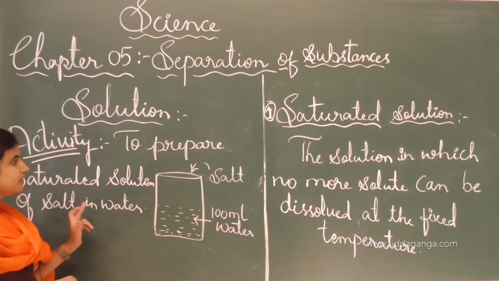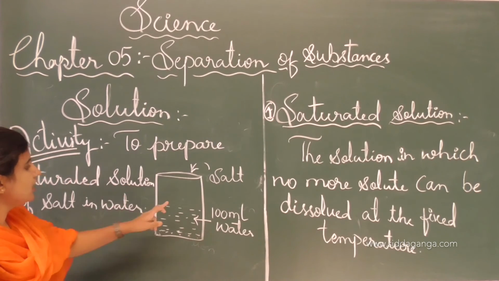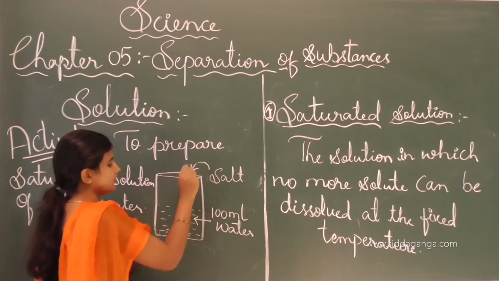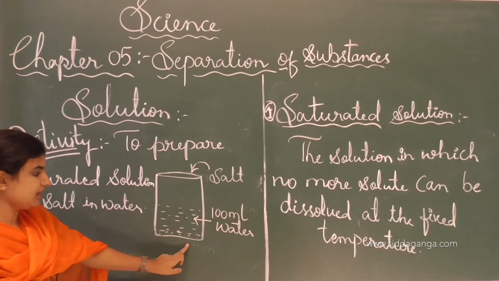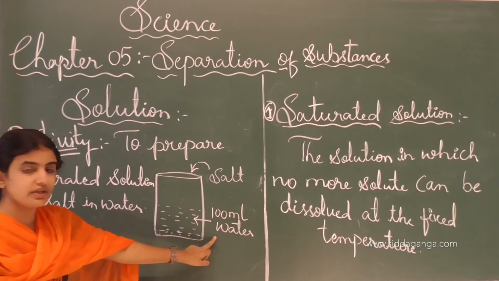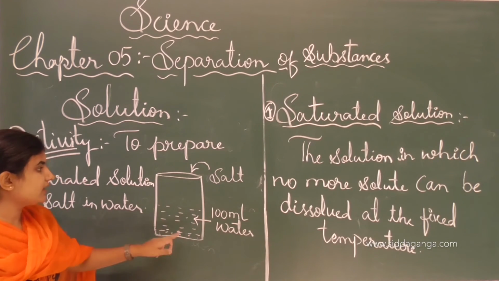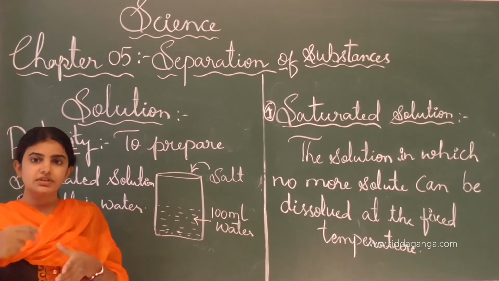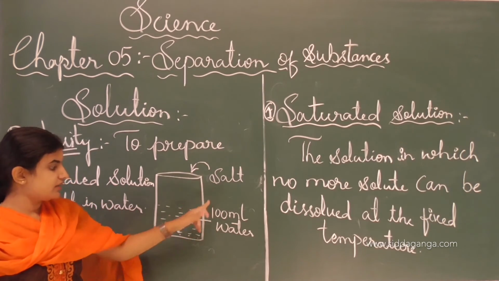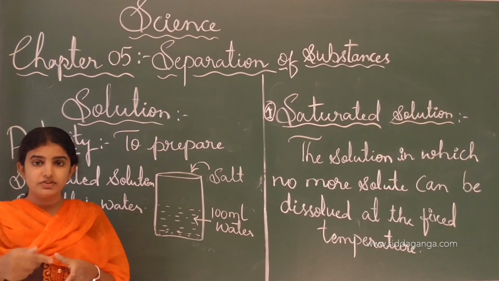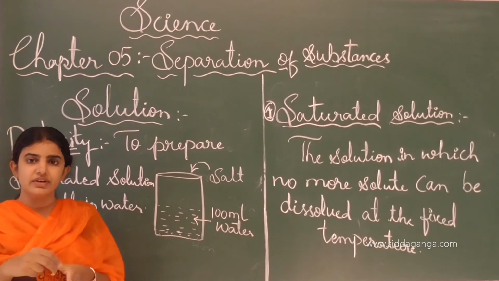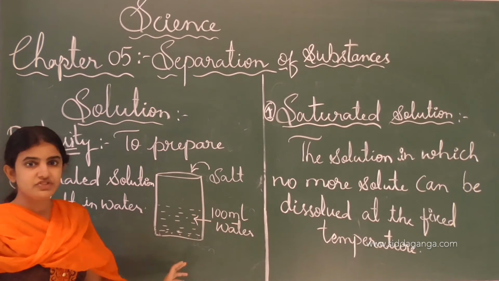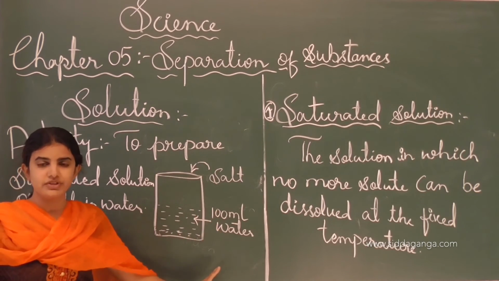See, in this activity, as I told, we take the water in a beaker, around 100 ml of water we have to take in a beaker, and thereby we have to add salt into the beaker, and after that when we add the salt into the water, take the spoon and stir it well. If we stir it well, then the mixture will be formed, that is the salt solution is formed.